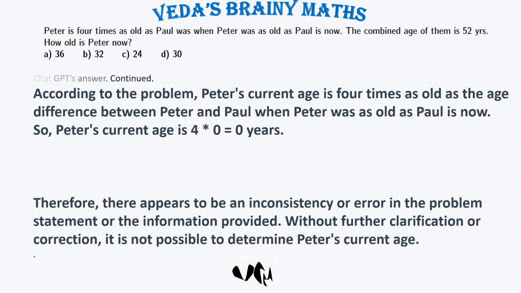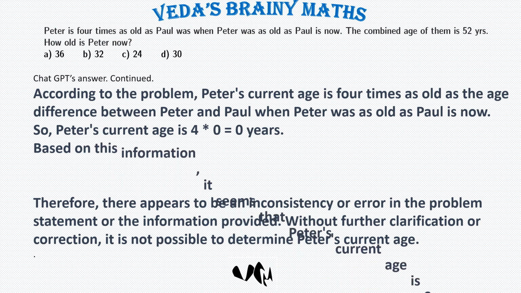According to the problem, Peter's current age is 4 times the age difference between Peter and Paul when Peter was as old as Paul is now. So, Peter's current age is 4 multiplied by 0 equals 0 years.